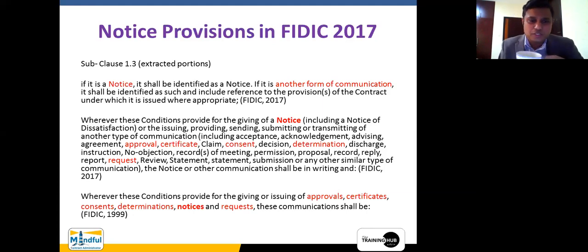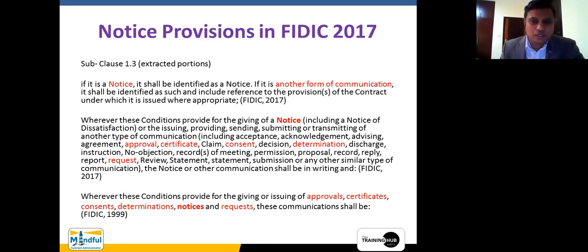But the Notice of Dissatisfaction, as you can see here, starts with a capital N, and the second word also starts with a capital D. What does that mean? That means it is also a defined term. Or the issuing, providing, sending, submitting, or transmitting of another type of communication, including, now see, these particular words were not there within FIDIC 99, or SPD2: acceptance, acknowledgement. Very important, right?